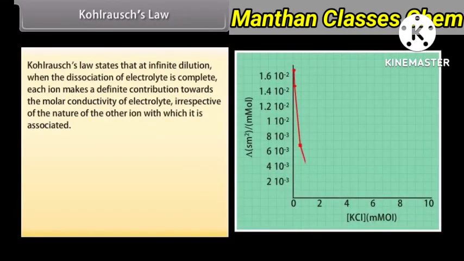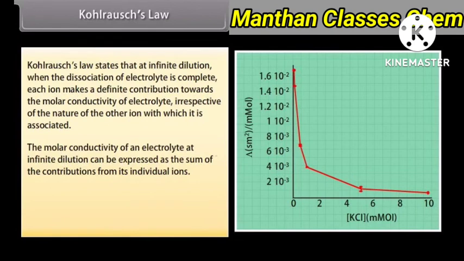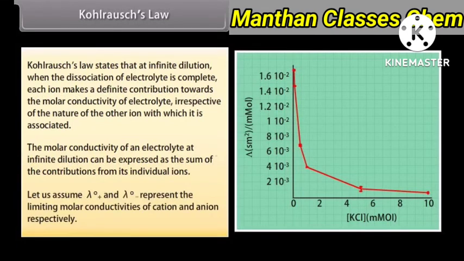Kohlrausch's Law. Kohlrausch's Law states that at infinite dilution, when the dissociation of electrolyte is complete, each ion makes a definite contribution towards the molar conductivity of the electrolyte, irrespective of the nature of the other ion with which it is associated. The molar conductivity of an electrolyte at infinite dilution can be expressed as the sum of the contributions from the individual ions.